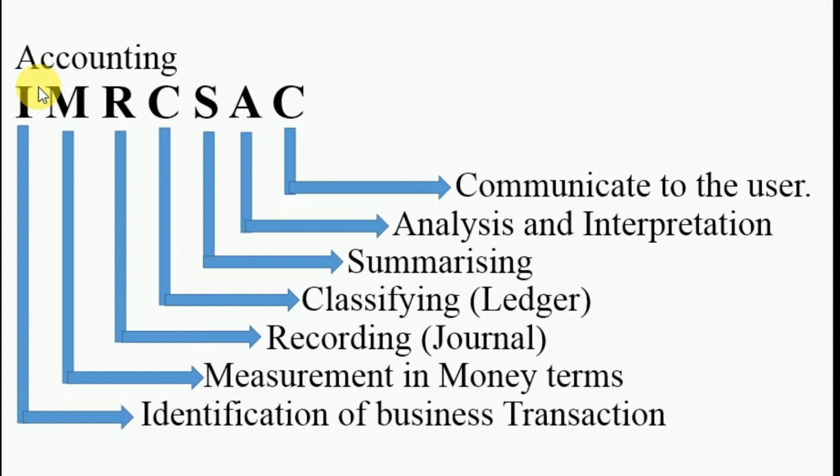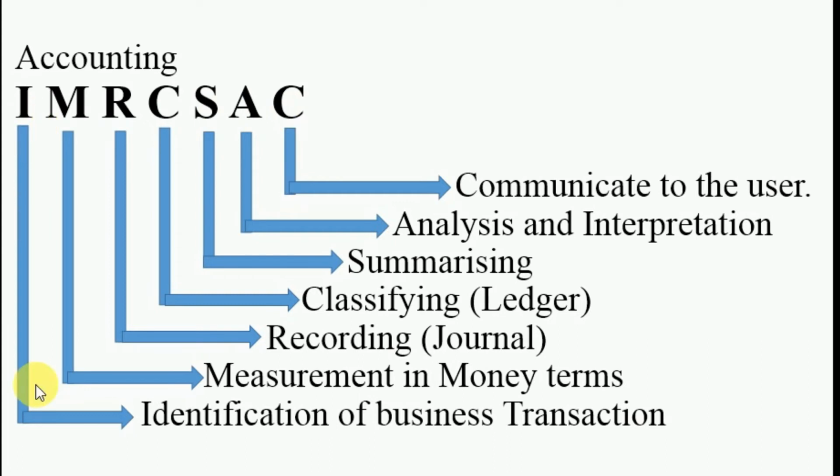Now we come towards the meaning of accounting. Before starting the meaning of accounting, I have written 7 words over here to learn the meaning of accounting. So these 7 words are IMRCSAC.